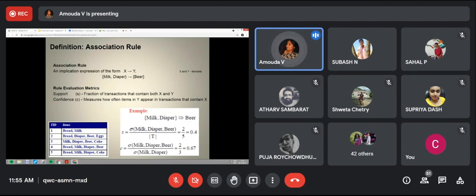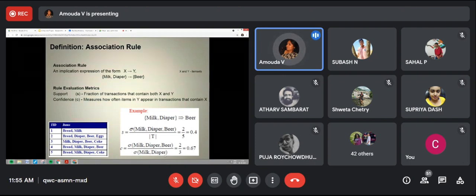Or I can say, if this is A and this is B, then A union B over A, where T is the total number of transactions. What does it mean? A means this.